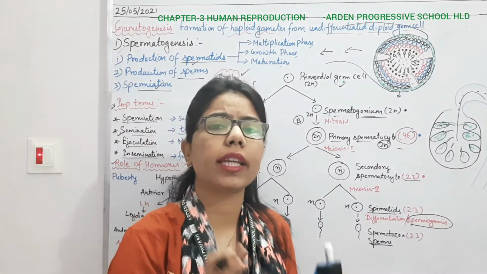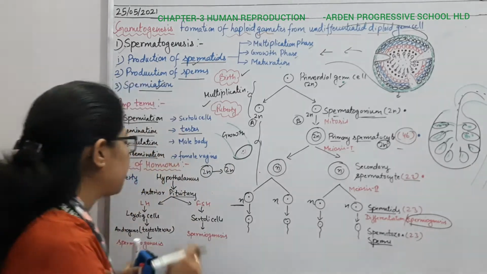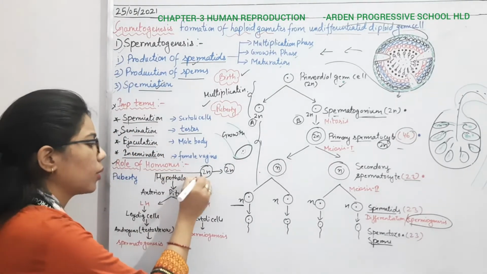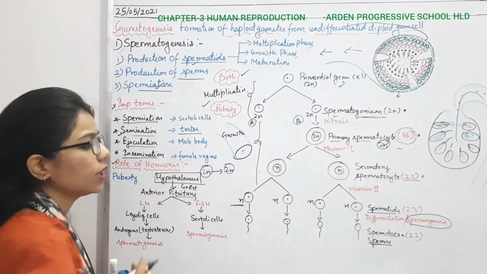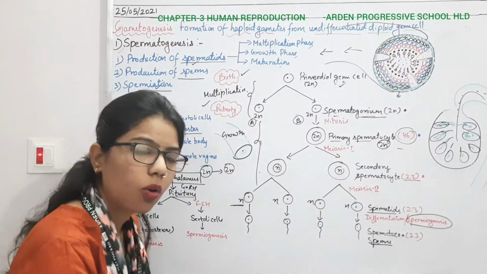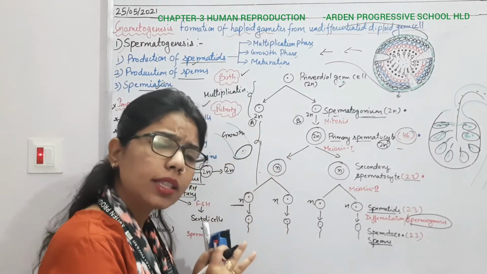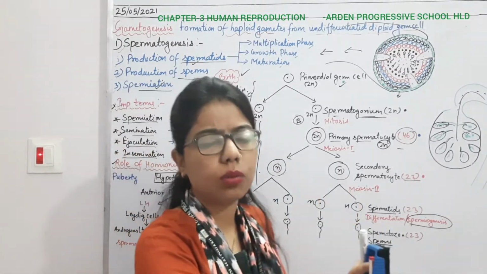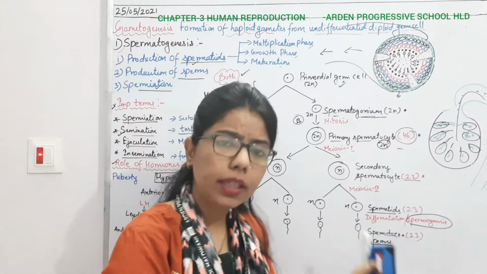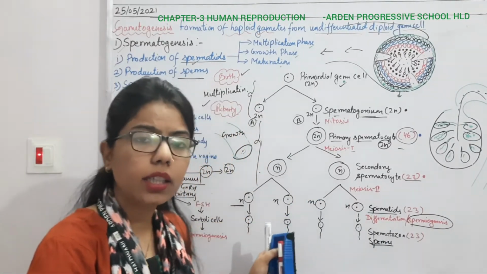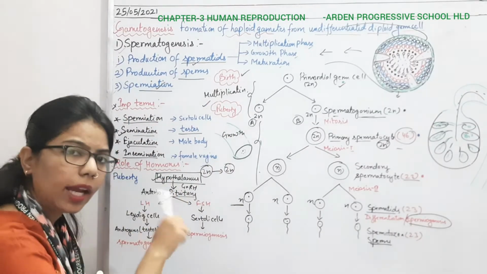Most of the hormones get released from the anterior part. So what is going to happen here? From the hypothalamus, it will send GnRH, gonadotropin releasing hormone. Why? Because it acts upon the gonads. It remains the same for spermatogenesis as well as for oogenesis. Whenever we talk about the gonads, it means GnRH, and this is released by the hypothalamus to the anterior pituitary.